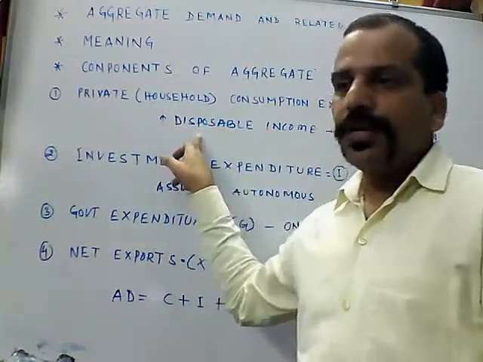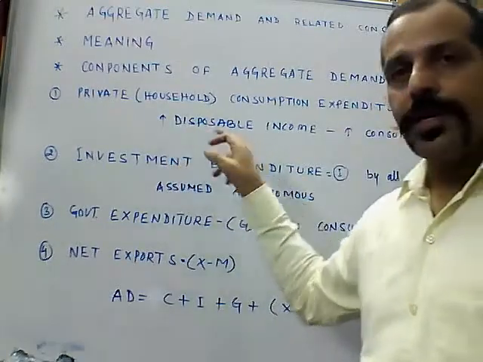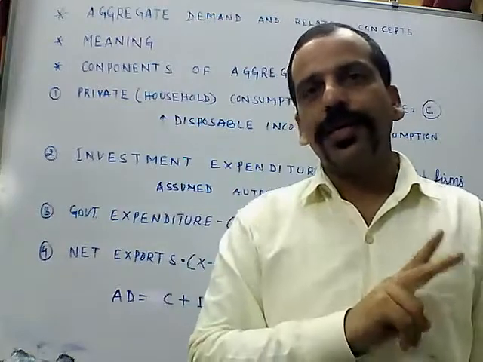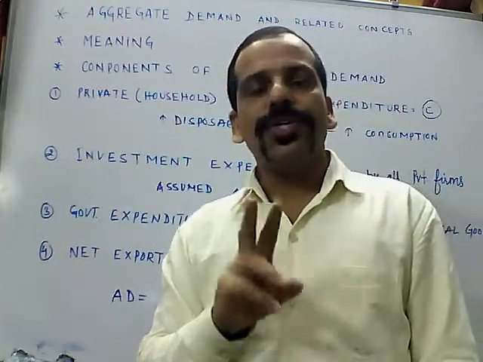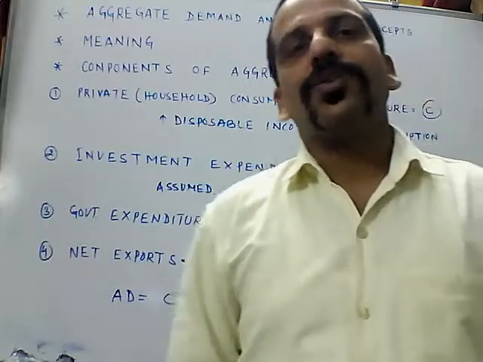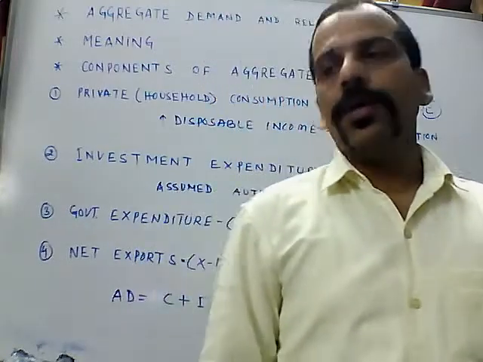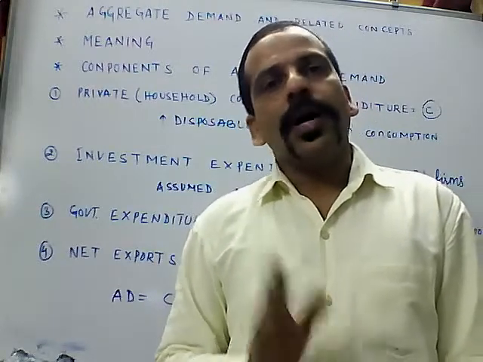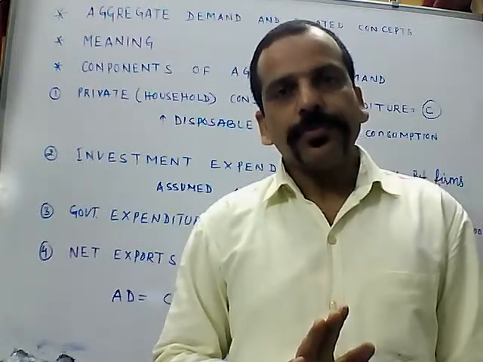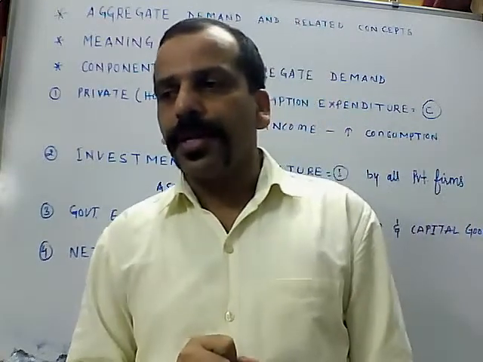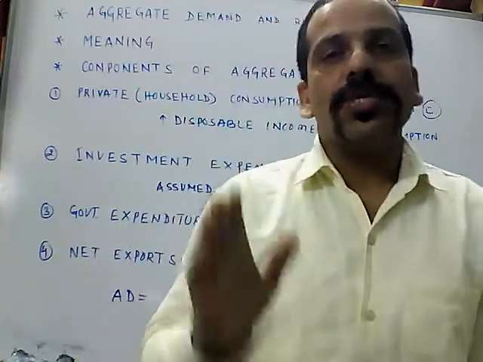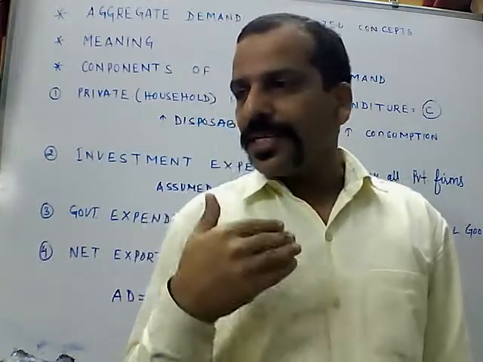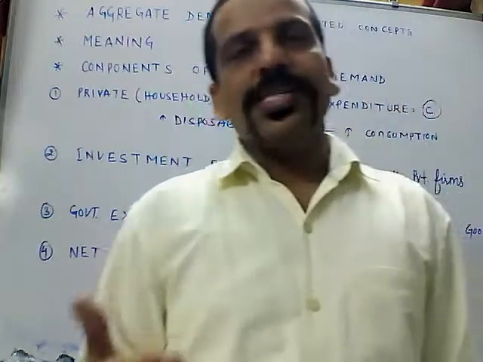Now let me explain disposable income. One is income, another is disposable income. For the meaning of disposable income, let's say you are getting 6 lakh rupees per annum. Your income is 6 lakh rupees per annum. Out of this, you have to pay income tax also. Let's say you pay 10,000 or 15,000 as income tax. So 6 lakh minus income tax.